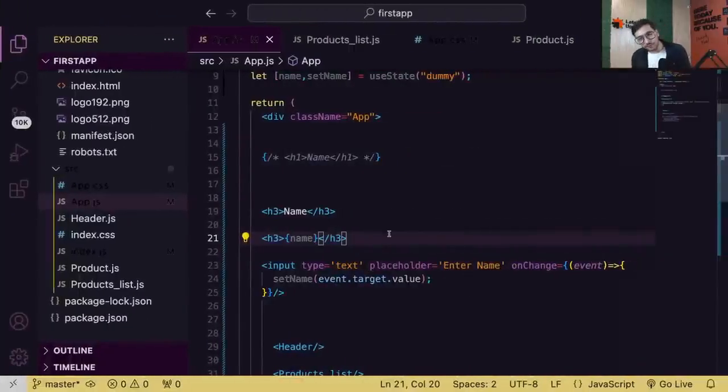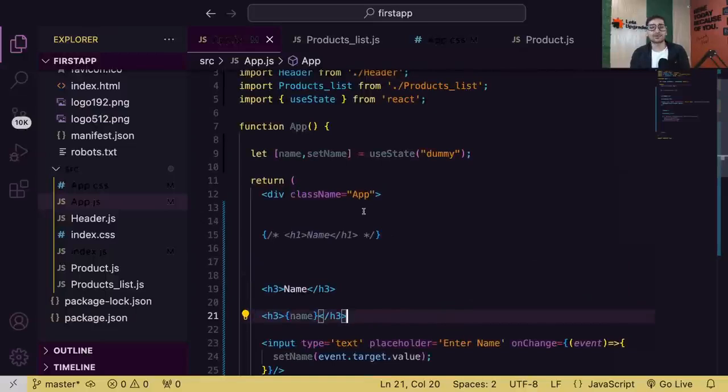Now you can create n number of input fields, and for that you can create n number of state variables. Now there is also a way by which you can handle all the values in a single state variable, but that will come in future. Don't worry.